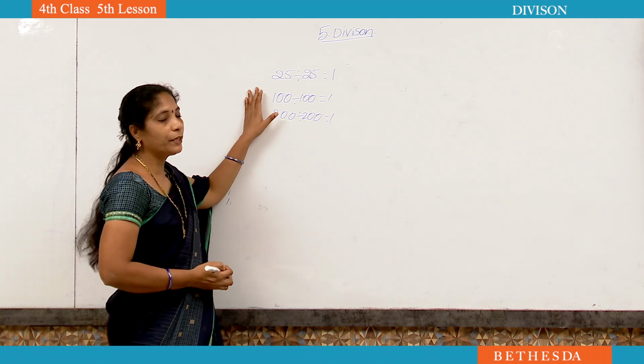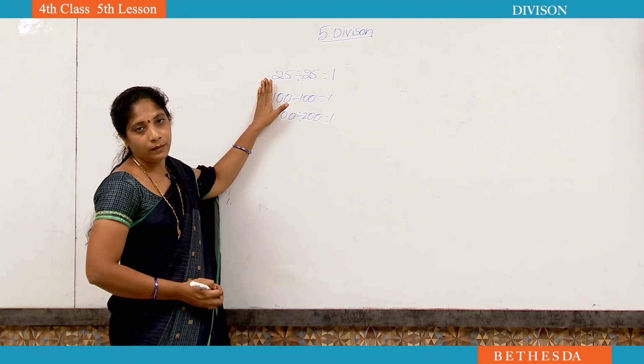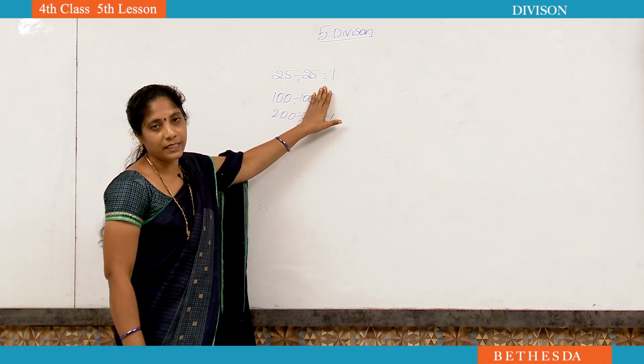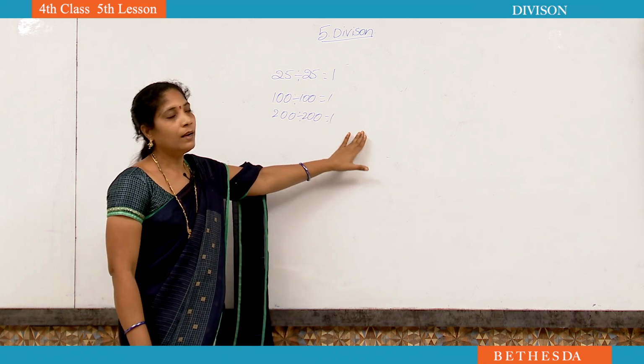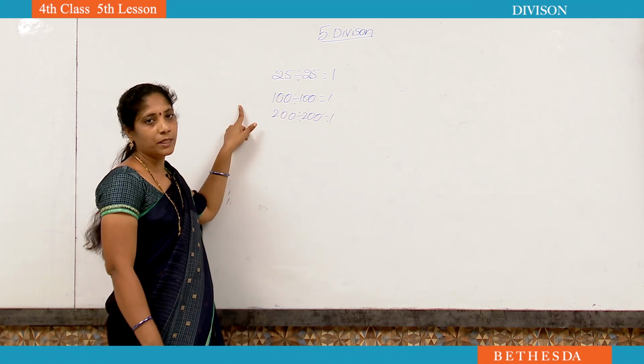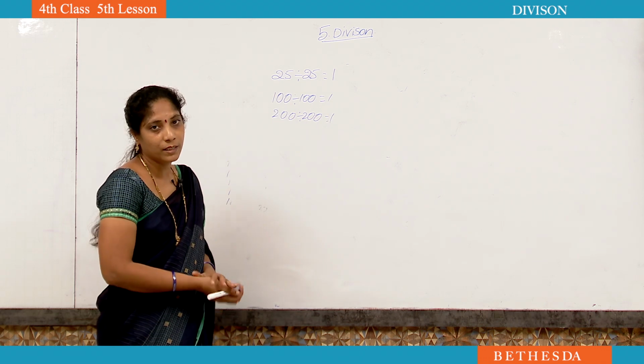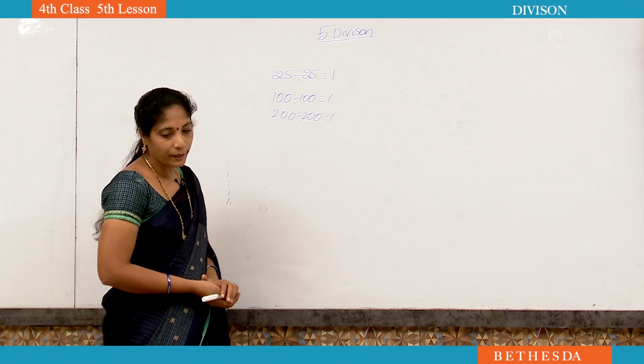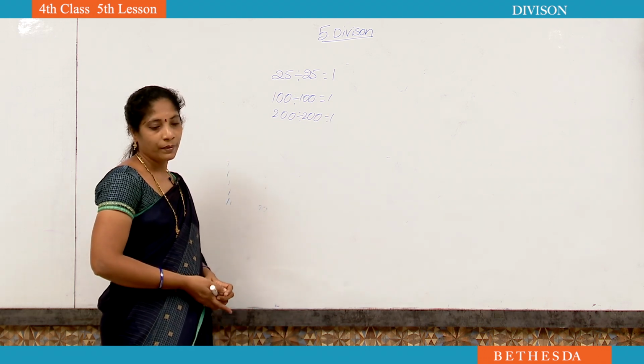What is the first property? One number divided by the number itself is equal to 1. 25 divided by 25 is equal to 1, 100 divided by 100 is equal to 1, 200 divided by 200 is equal to 1.